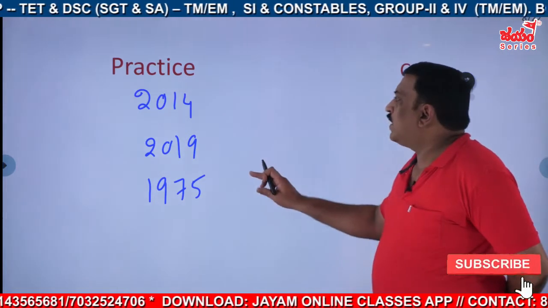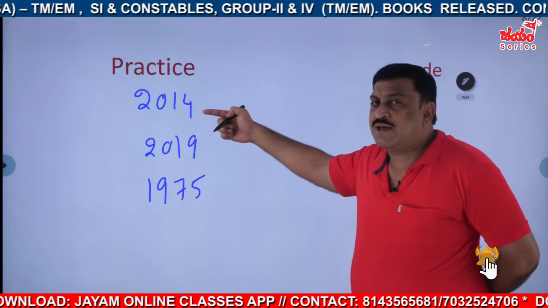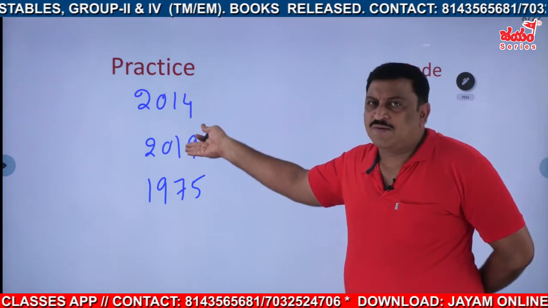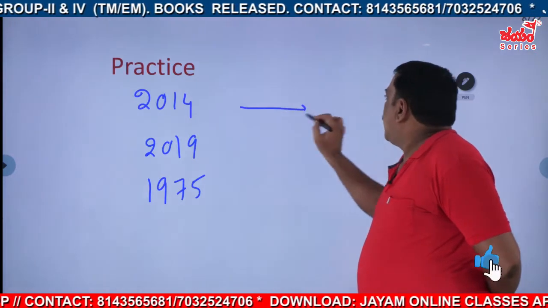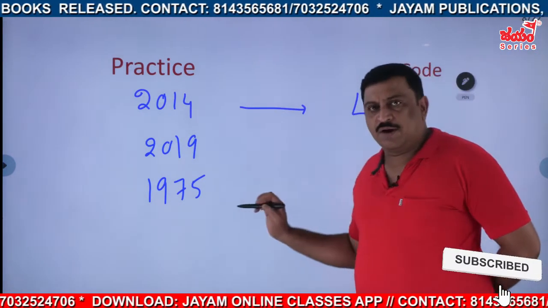Okay, 2014. 2014 is not a leap year, but how many years after a leap year is it? Before that one, it is 2012 only. You know that one. So we can say this one is leap year +2, is it not? Okay.